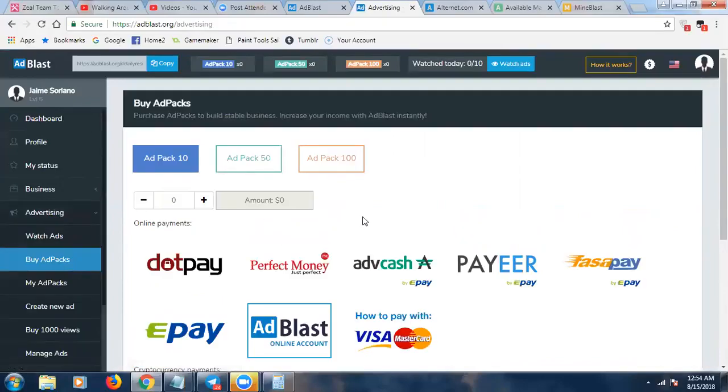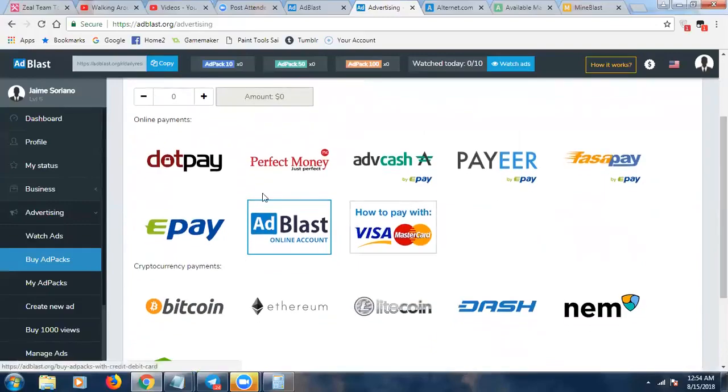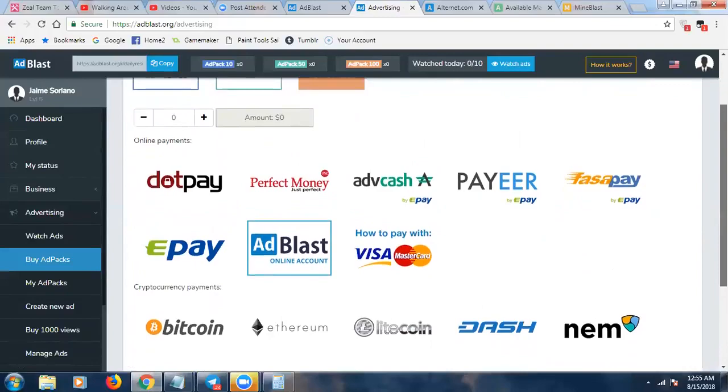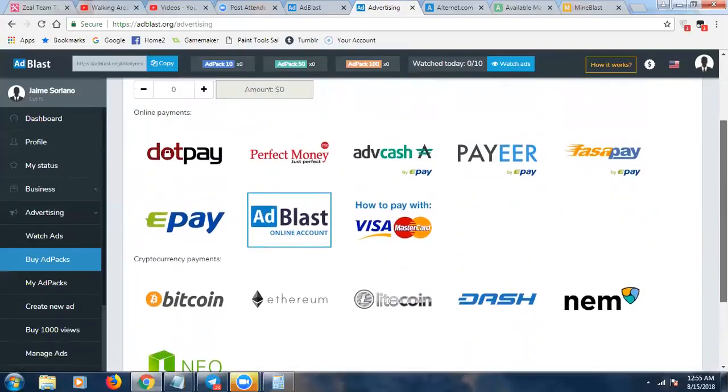Then here you can pick which ad packs you want: the 10, the 50, the 100. You would put in here how many you want. This will give you the total, and then here you would figure out how you want to pay for that, and then you're good to go.